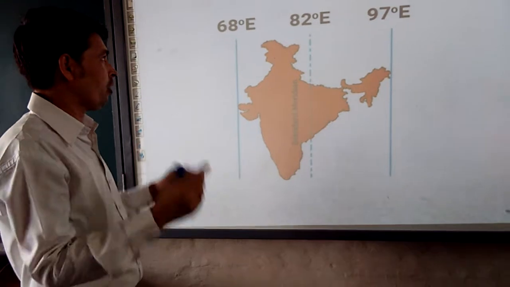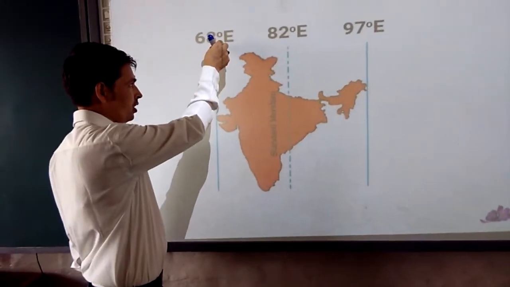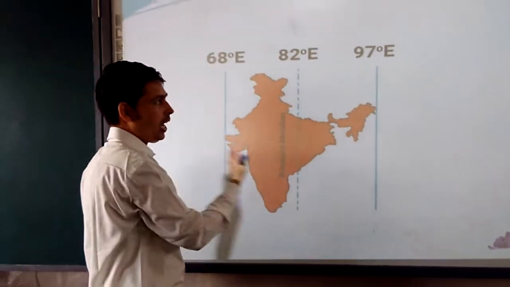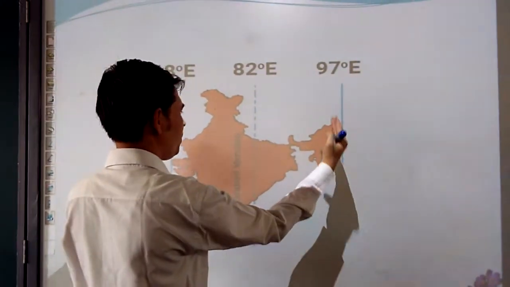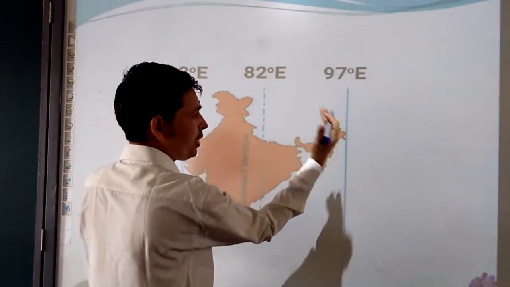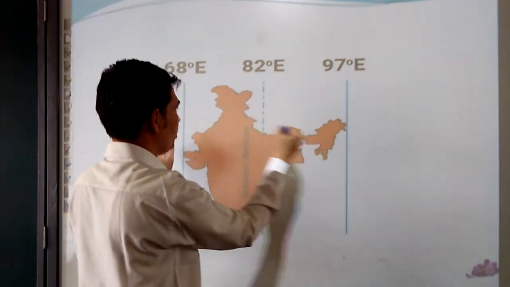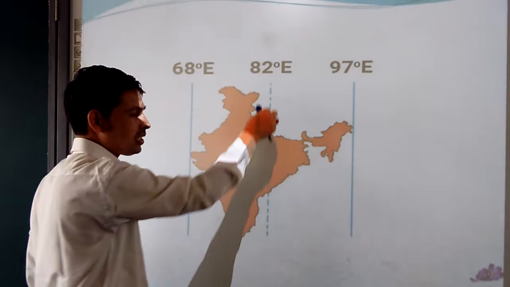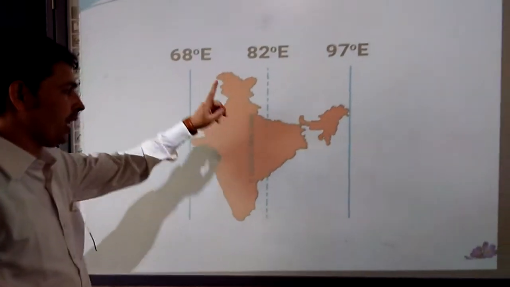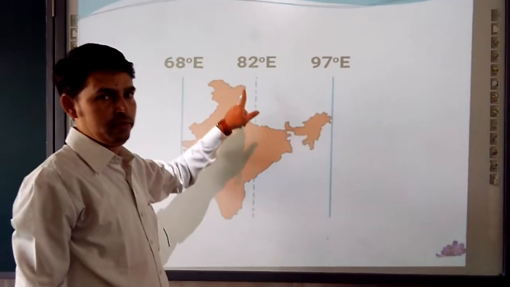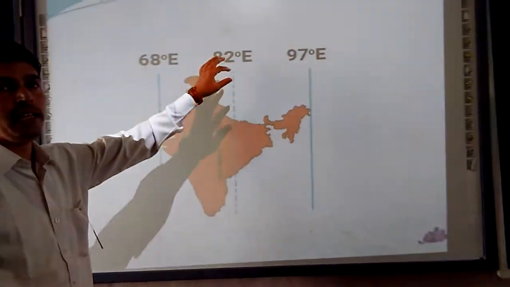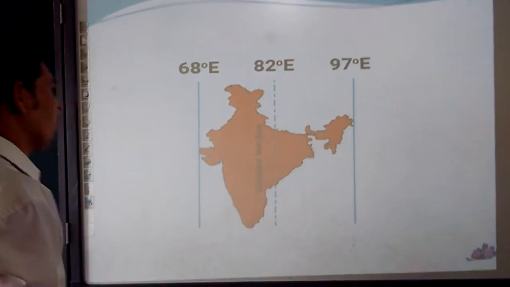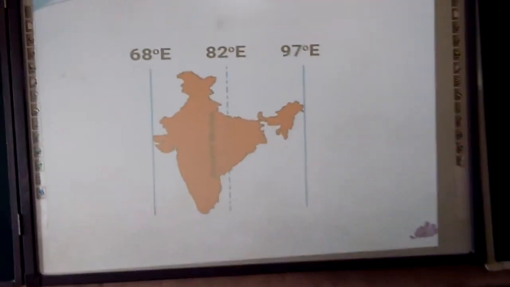To be clearer, we are talking about the longitude 68 degree, already clear to you, and 97 degrees. This much area is the longitudinal extension of India. Out of all the longitudes, this 82 is the central one. That's why we are taking the standard meridian 82 degree 30 minute east. By this we have a clearer idea.